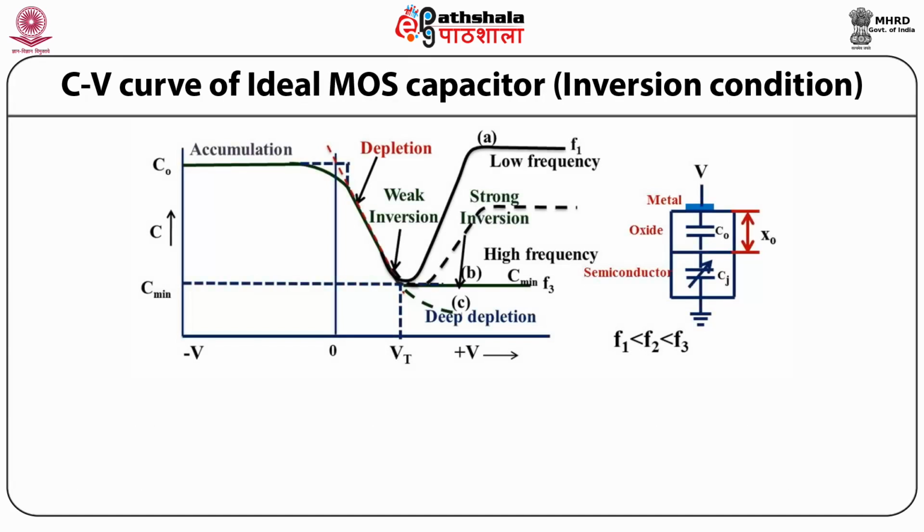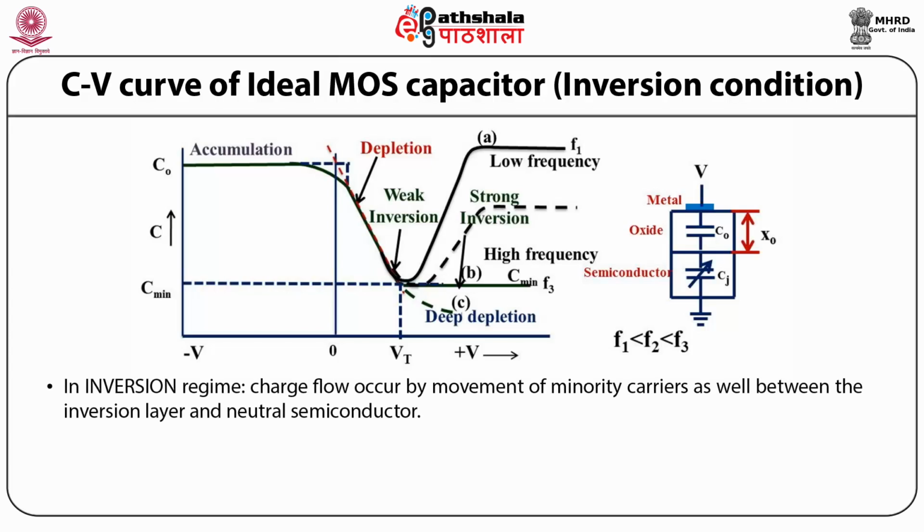Now let us discuss the CV curve of ideal MOS capacitor for the inversion condition. So as you can see, students, in the inversion regime, it is frequency dependent. In the inversion regime, charge flow in response to the applied signal may also occur by the movement of minority carriers between the inversion layer and the neutral semiconductor.